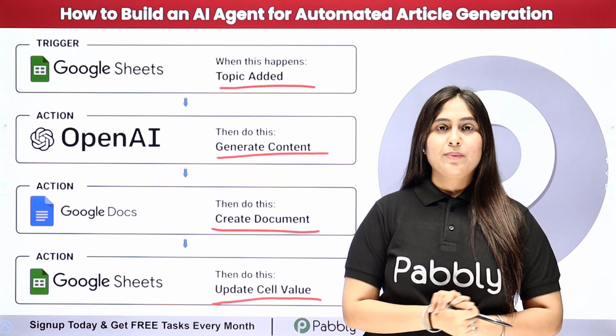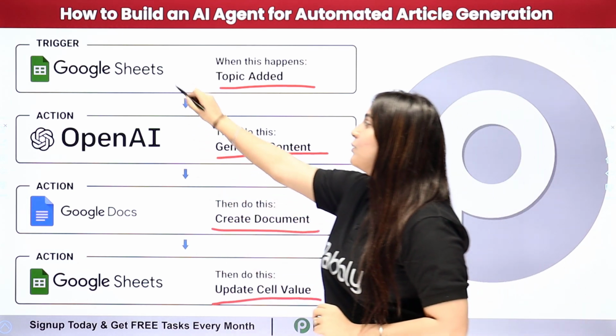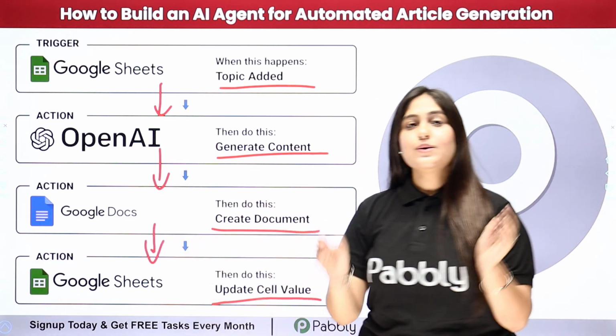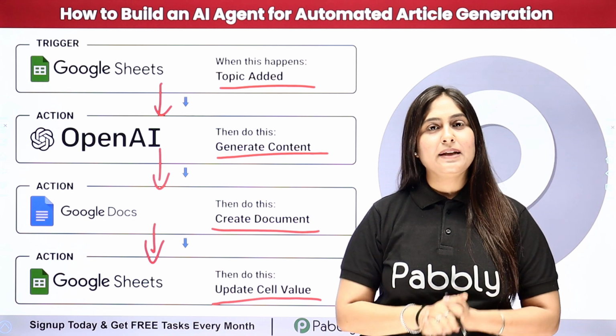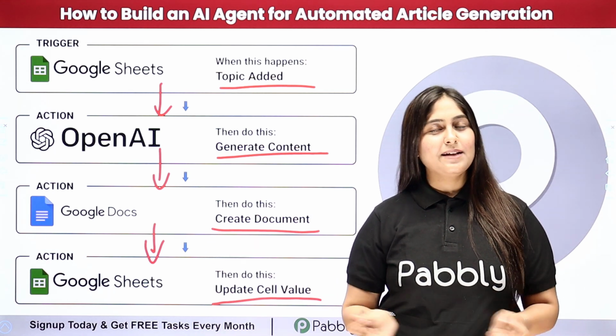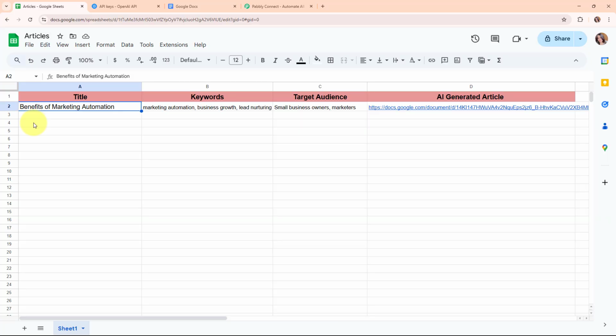So to automate the entire process, I need to connect my Google Sheets with OpenAI, Google Docs and Google Sheets again using an automation software named Pabbly Connect. To see the working of this automation and to learn this process step by step, let me take you to my screen. Welcome to my screen.